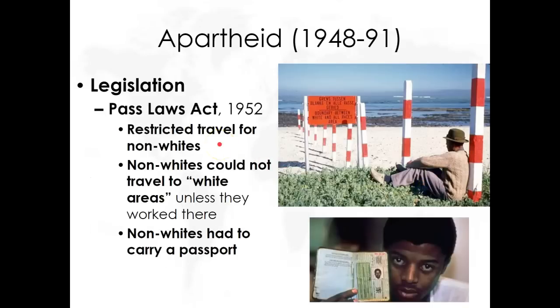All right, so understand some of the racist laws that white South Africa will create to disenfranchise black South Africans, make sure they have no power in the government. First one is the Pass Laws Act, which forced all black South Africans to have a passport. It restricted where they could travel. It's going to be tied to another law that restricts where they can live. And again, the United Nations Declaration of Human Rights explicitly says people have freedom to travel, and this government is saying, no, you don't, and it's completely based on race.